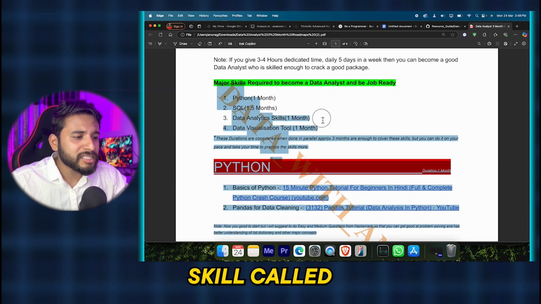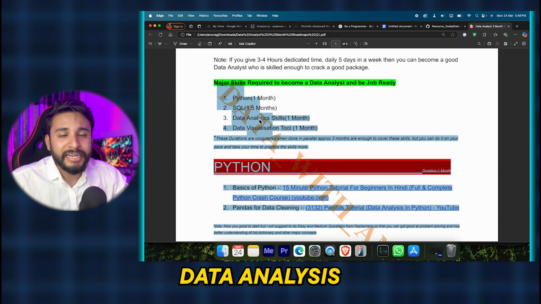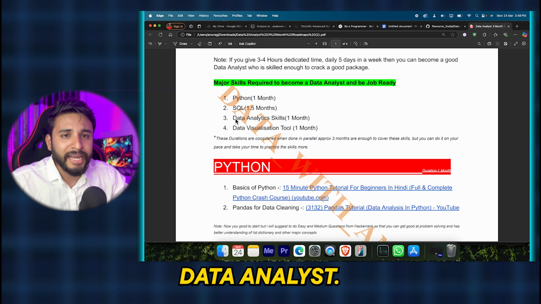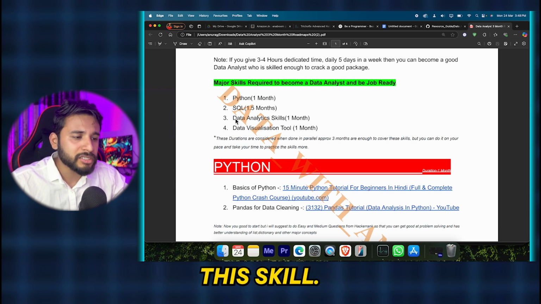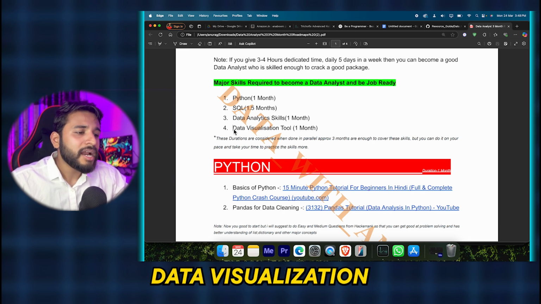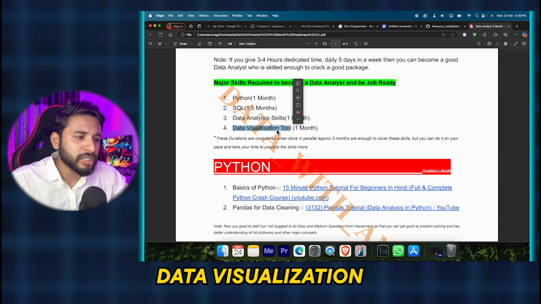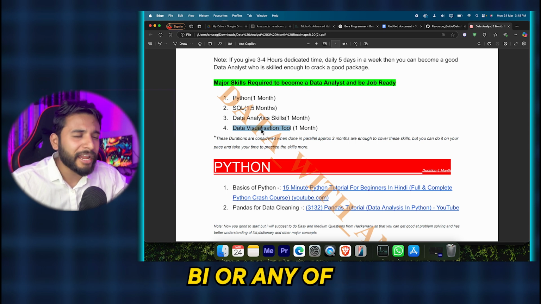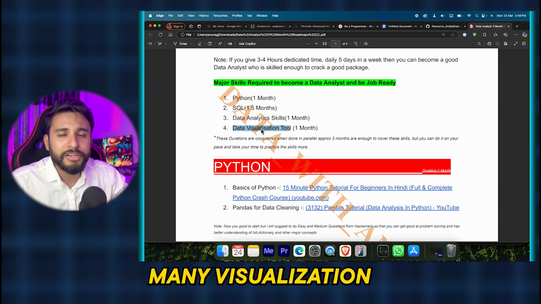Other than that, there is a skill called data analytics skill. Data analytics skill is a major skill for a data analyst. If you want to become a data analyst, you should have this skill. Next thing, data visualization skill. Data visualization skill means you can learn Tableau, Power BI, or any of the visualization tools. There are so many visualization tools.